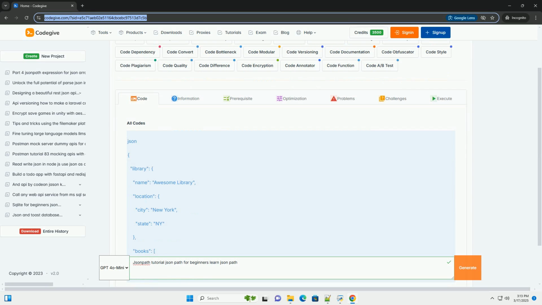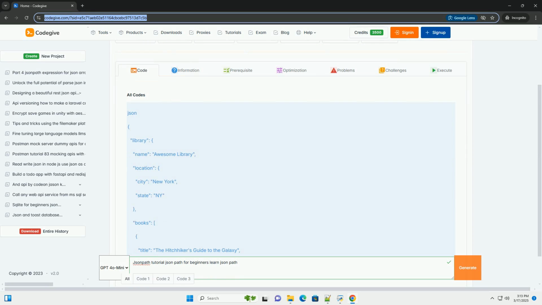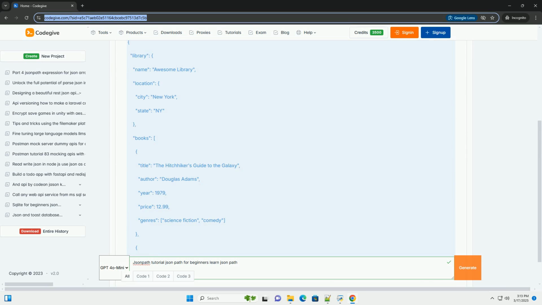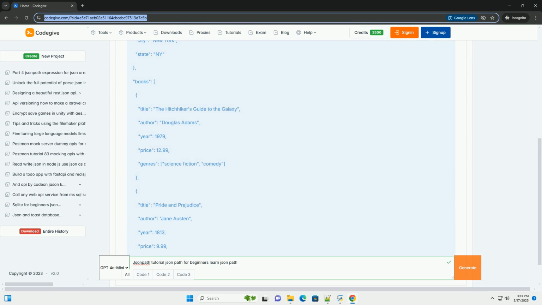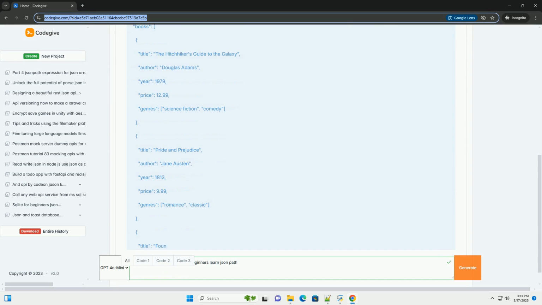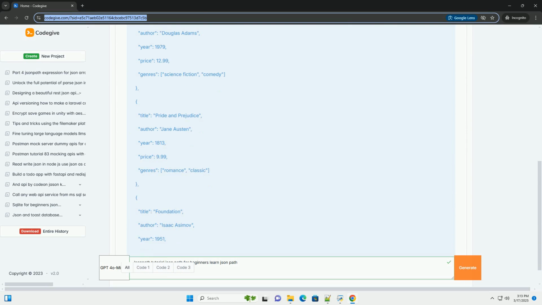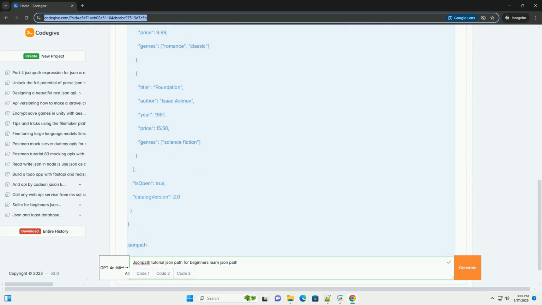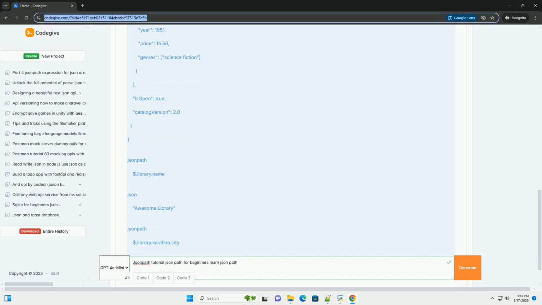OK, let's dive into a comprehensive JSONPath tutorial, designed for beginners with plenty of code examples. We'll cover the fundamentals, common operators, advanced filtering, and even look at implementation in different programming languages. What is JSONPath?